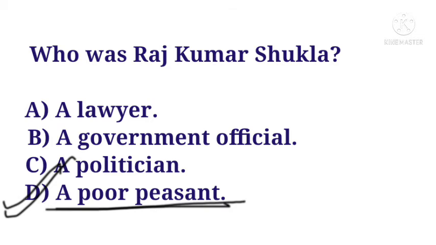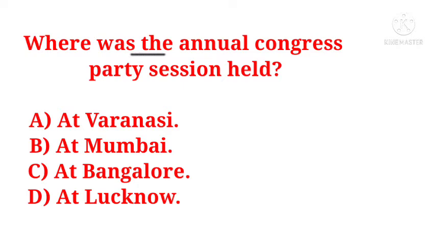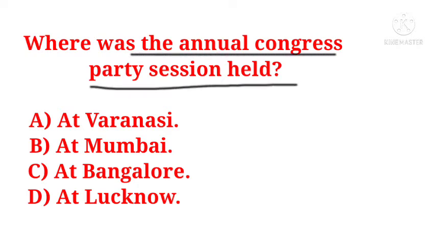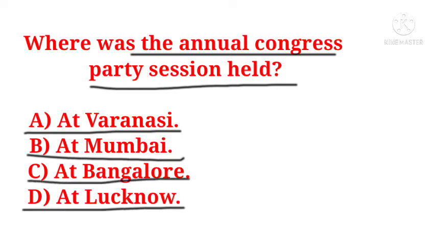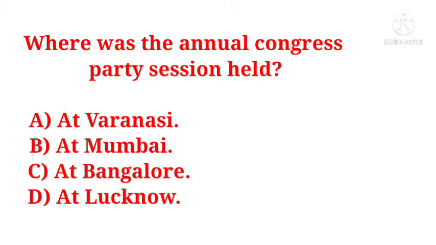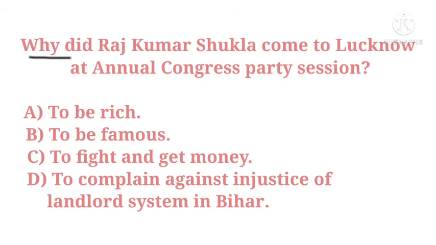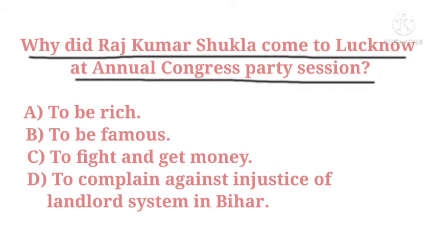The next question is, where was the annual Congress party session held? Options are at Varanasi, at Mumbai, at Bangalore, at Lucknow. The correct answer is Lucknow.